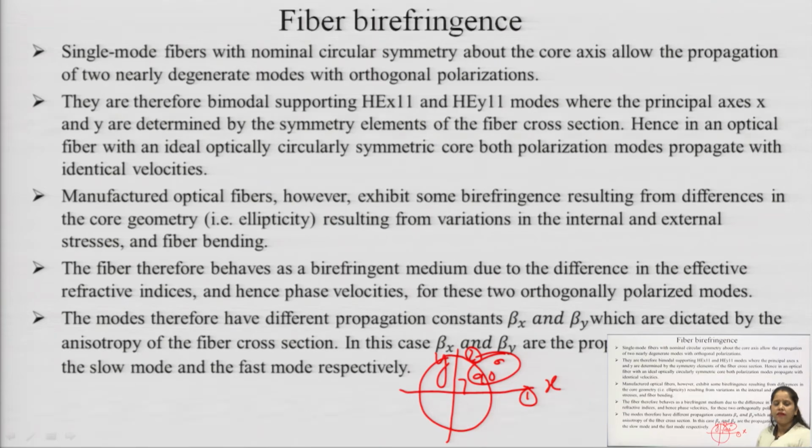So, now can we say that circular symmetry always exists? They are therefore bimodal, supporting HE11x and HE11y, that is, one is in the x axis and one is in the y axis.